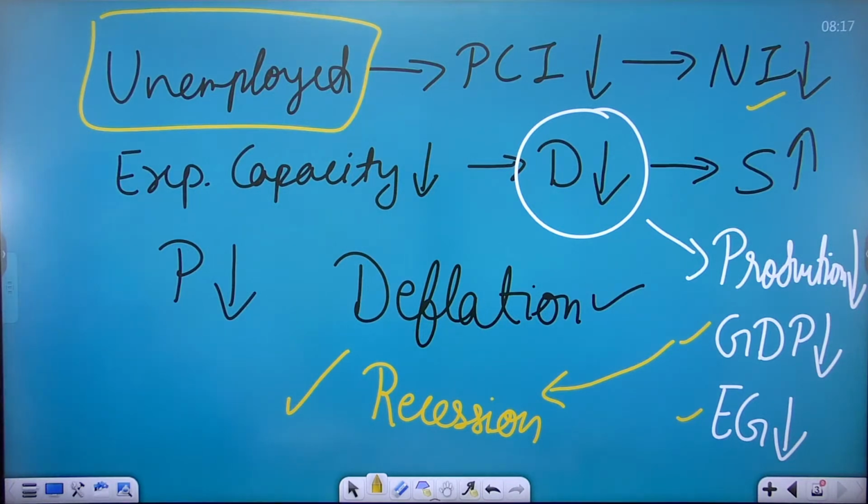PCI stands for per capita income, NI stands for national income, D stands for demand, S stands for supply, P stands for prices, GDP stands for gross domestic product, EG stands for economic growth.